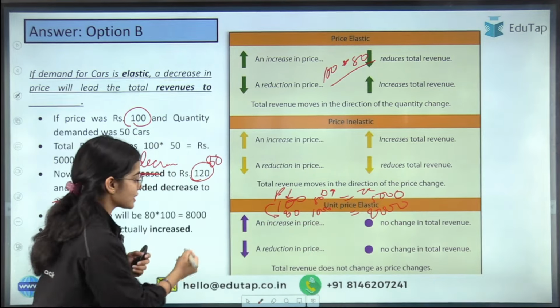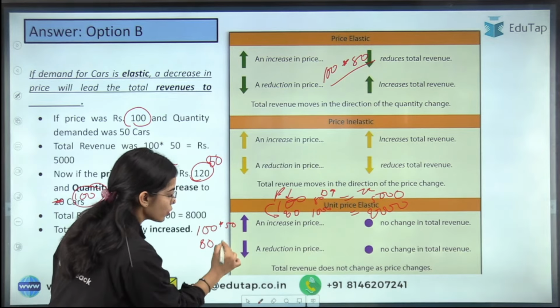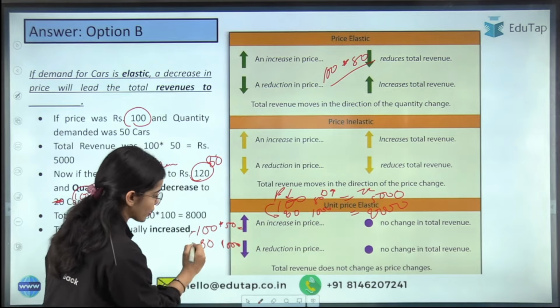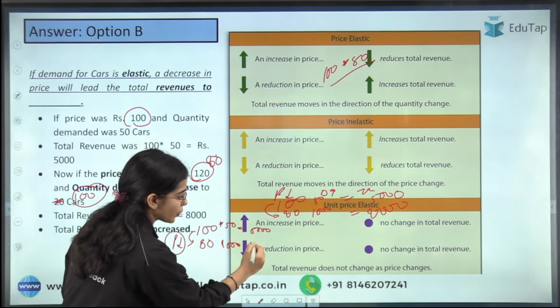Okay, so the price is decreasing from 100 to 80 and the demand is increasing from 50 to 100. So you can see that there is an increase in the total revenue. As the price is decreasing, the total revenue is increasing from 5,000 to 8,000.